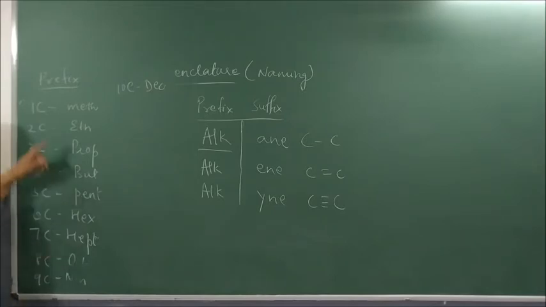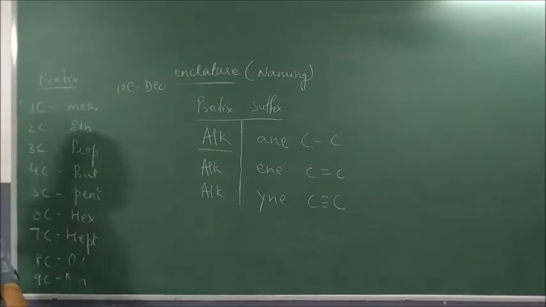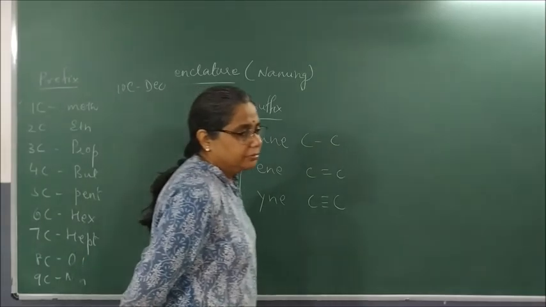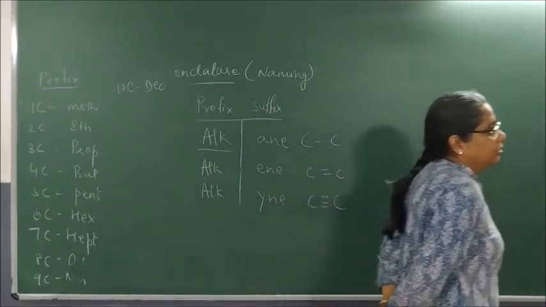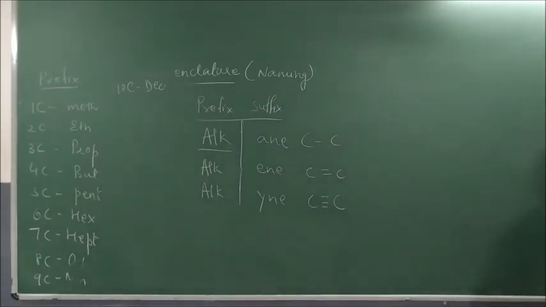Then write, if there is one carbon atom, the prefix added is meth. 2 eth, 3 prop, 4 but.